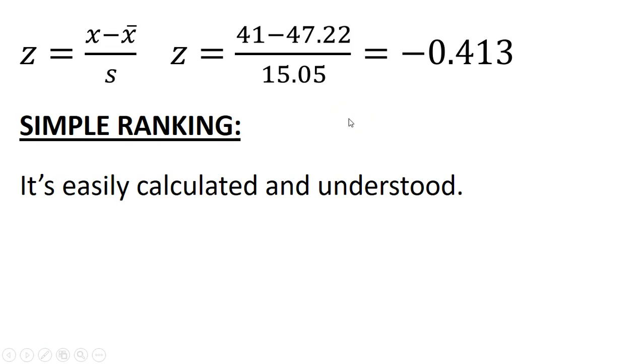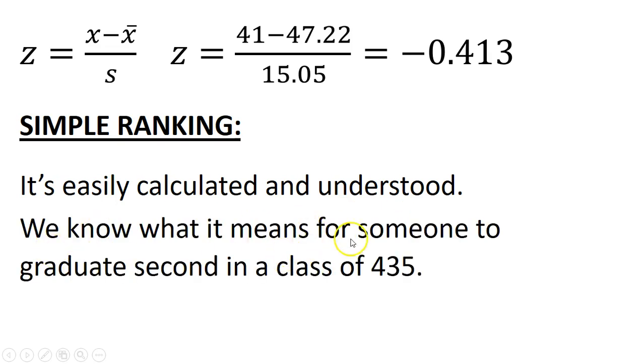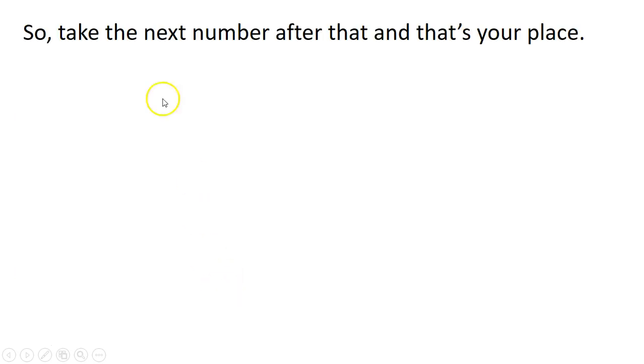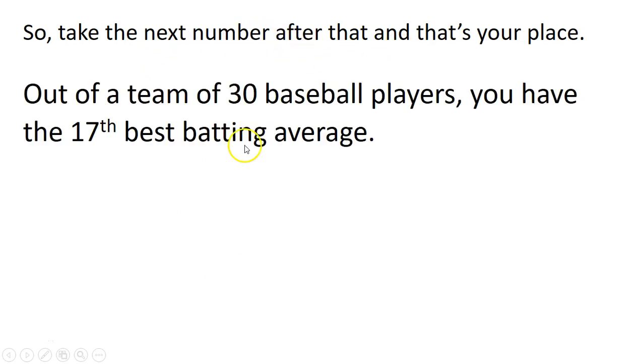Again, simple ranking, it's easily calculated and understood. It's above. You find that mark, how many were above, right? We know what it means for someone to graduate second in a class of 435, right? If you're second, there's only one above you. You're second in the class. Only one person was above you. Only one person was better than you if you're second. So take the next number after that, and that's your place if you're doing simple ranking.